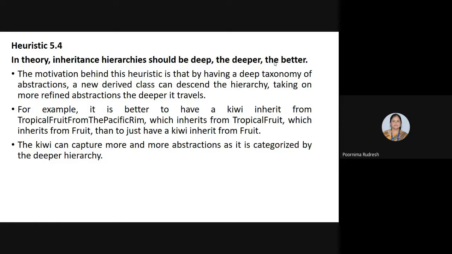For example, they have considered the kiwi fruit. It is better to have a kiwi inherit from the tropical fruit from the Pacific Rim, which inherits from tropical fruit. Or if you consider an example of a mango, we have varieties of mango fruit, right? The raspberry is one type of mango variety. Then this raspberry fruit should inherit the property from the mango fruit rather than inheriting directly from the fruit class.